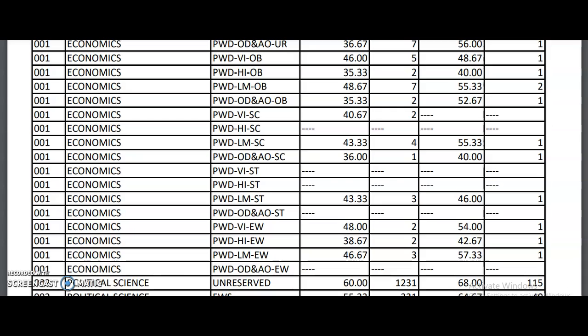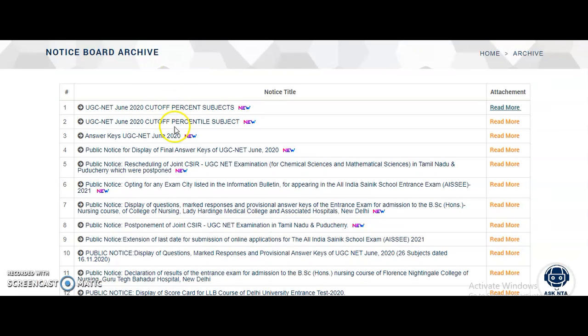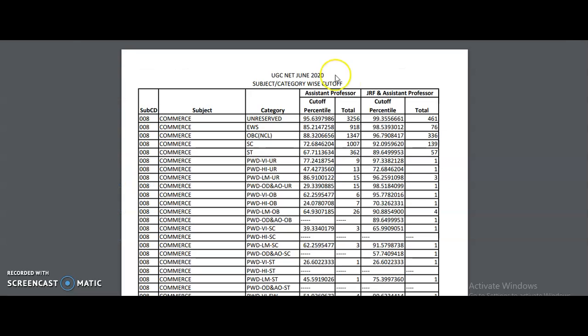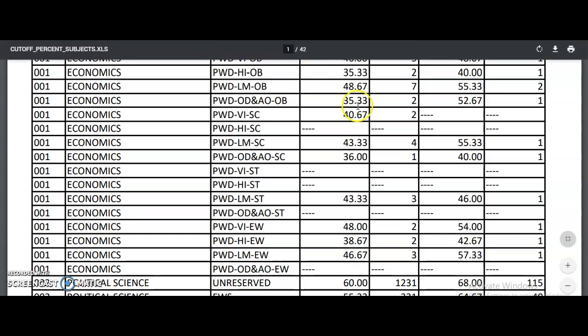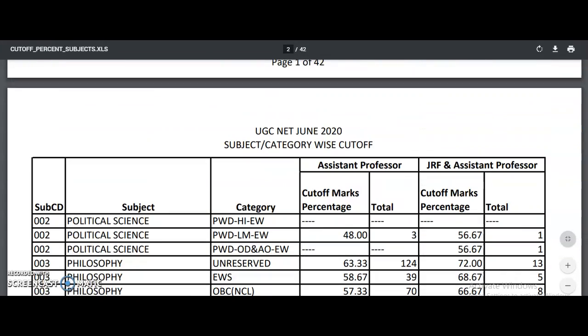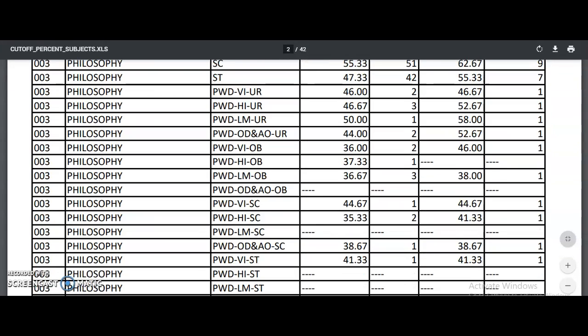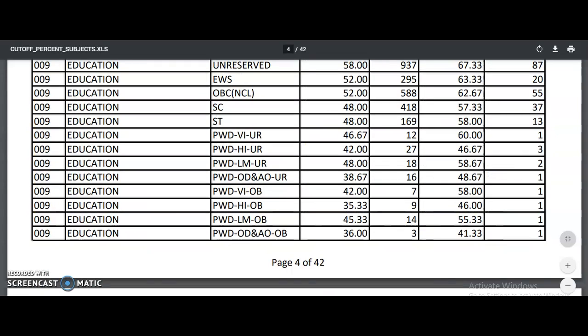Based upon the final answer key, whatever you got, okay, the final answer key also was released just now in the evening itself. So based upon this final answer key, check down how many marks you got and verify with respect to the percentile and the percent here. Check down both these two, guys. Okay, so it is a notice I want to bring you.